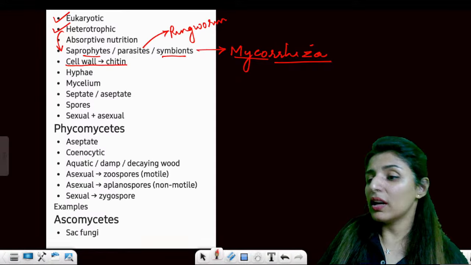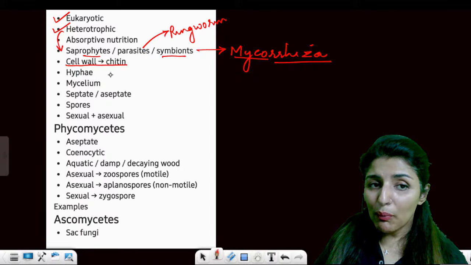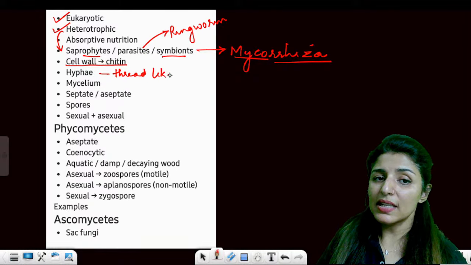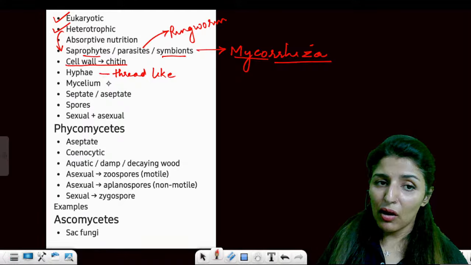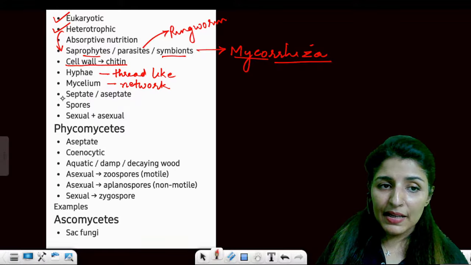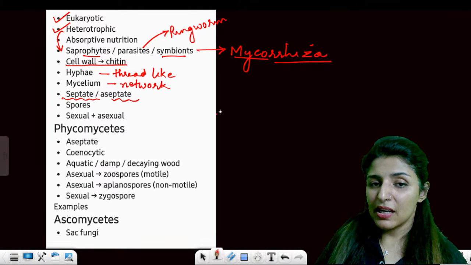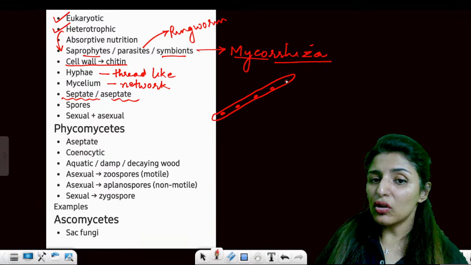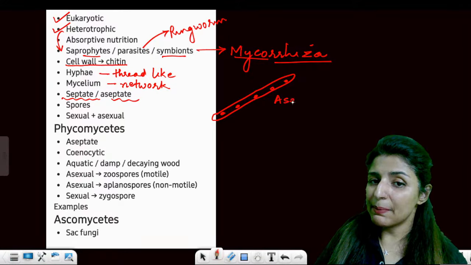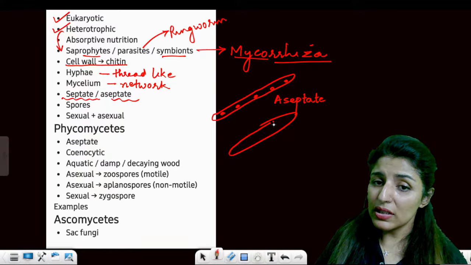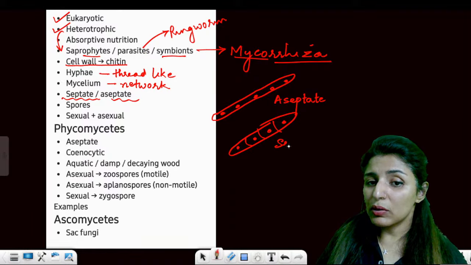Then it has a cell wall, and the cell wall is made up of chitin. Now the body consists of thread-like structures. These thread-like structures are known as hypha, and these hypha form a network. The network is known as mycelium. Now this mycelium can be septate or aseptate. See, this is a hypha. In case there are no cross walls present, I'll call it aseptate. Septum absent, aseptate. In case the cross walls are present, like this, it will be known as septate.